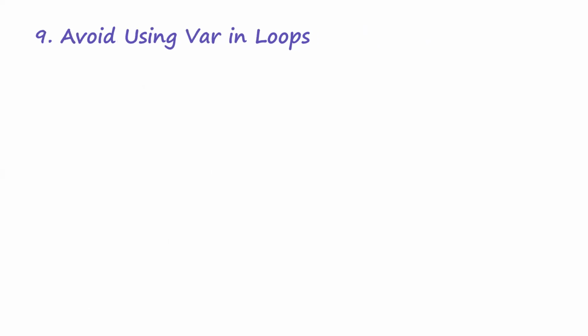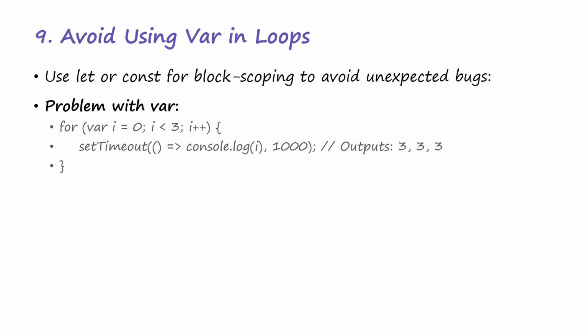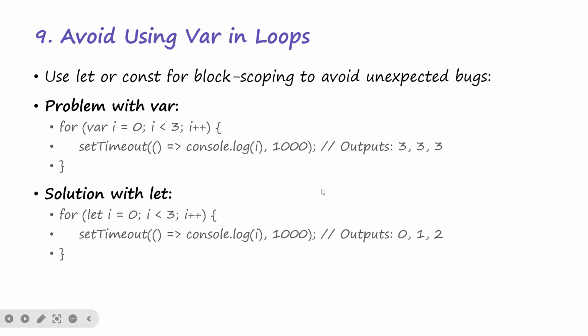Avoid using var in loops. Oh my God. All right, avoid using var in anything at all. Use let or const for block scoping to avoid unexpected bugs. Now look at this. If we run this code, this is the output of this code, which is not what we expected. But if you now use let to create your variable i, you get the expected result.